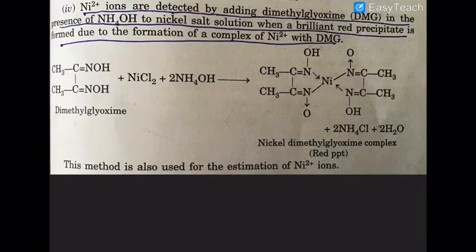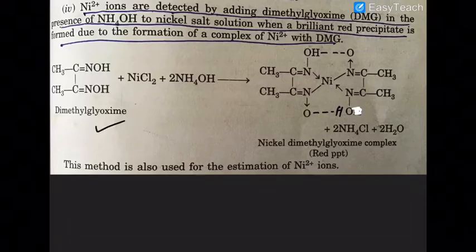Now nickel 2 plus is also detected by adding dimethyl glyoxime. Here you have to keep one thing in your mind. What is that one thing? That in that case there is also formation of hydrogen bonding. One hydrogen bond is formed here. The second hydrogen bond forms here. So a secondary chelation happens. First chelation is from the ligand itself, and second chelation happens from the hydrogen bonding.